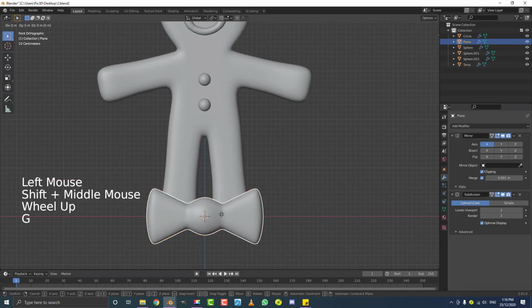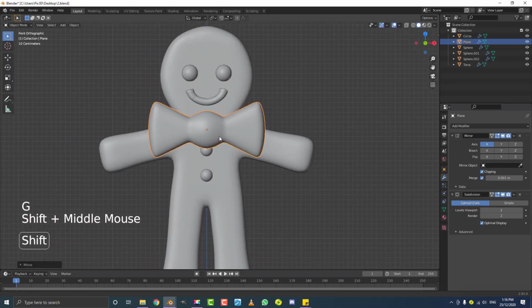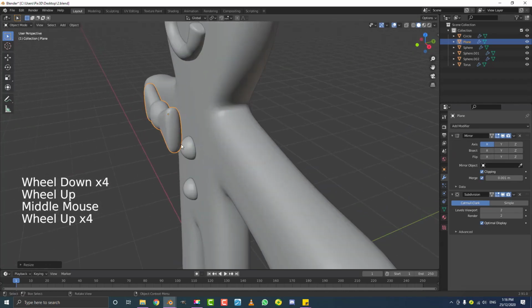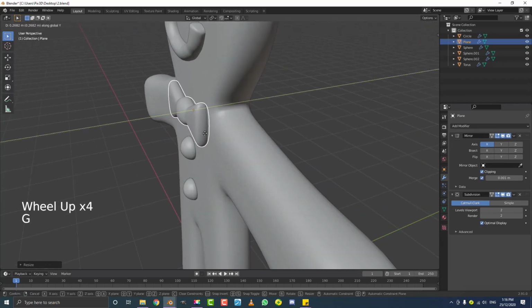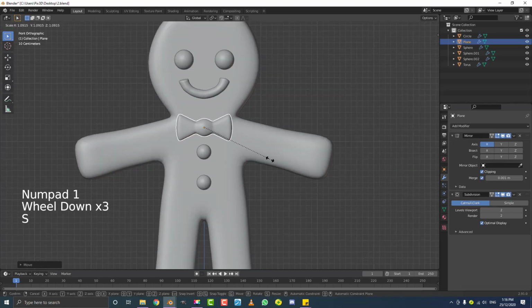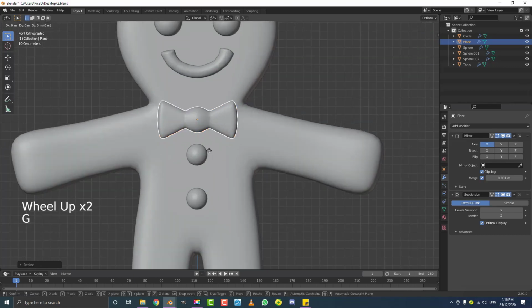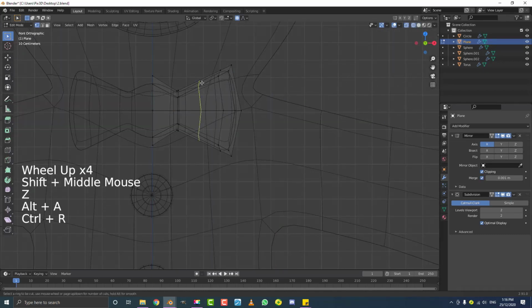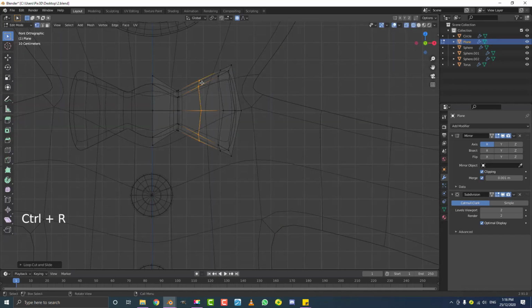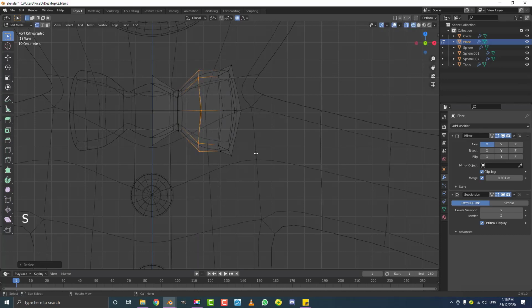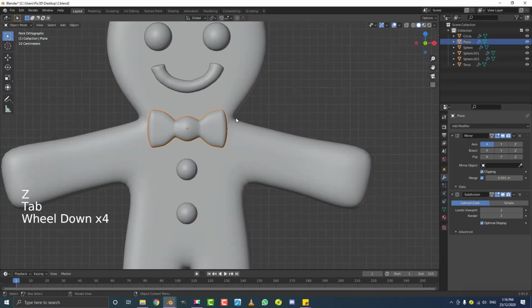And then we're going to go G, Z, bring it up to the neck here, and then S to scale that down like that. Then we're going to go G, Y, and move it back into the neck. Now I like to leave it a little bit larger than too small, so something like that is perfect. Might just come in edit mode here and add in one more edge loop here. Double click and just S, Z, and scale it up on the Z. Just like that, it makes it look a little bit more like a bow tie.